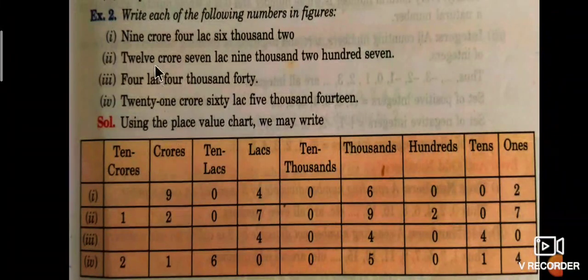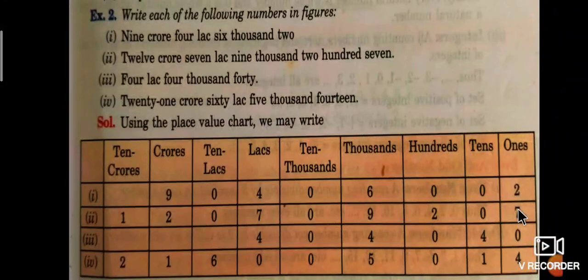The second one is 12 crore 7 lakh 9,207. Fill first 7 in ones, 0 in tens, 2 in hundreds, 9 in thousands, 0 in ten thousands, 7 in lakhs, 0 in ten lakhs. Fill 2 in crores, and 1 in ten crores. Therefore it becomes 12 crore 7 lakh 9,207. Is it understood?